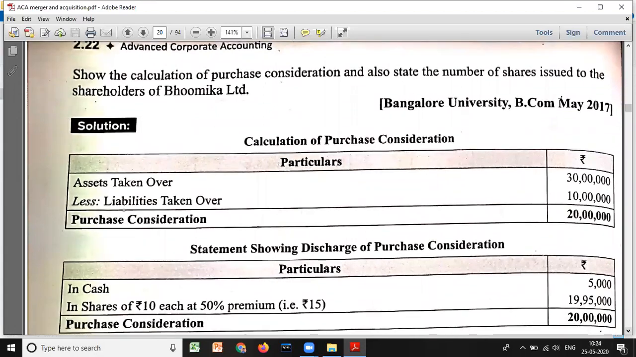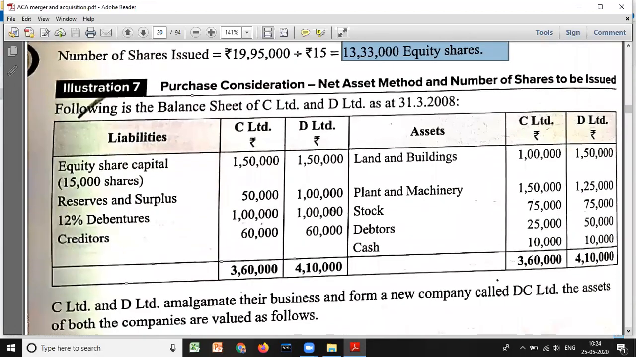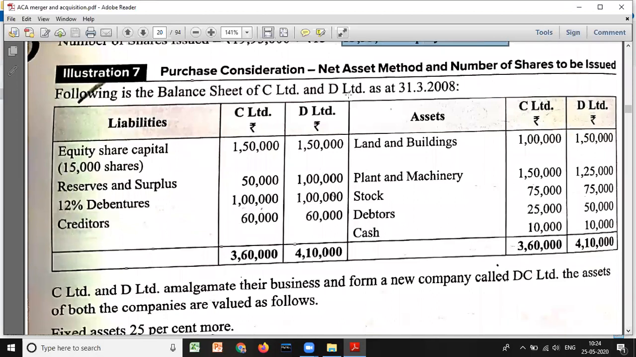Next, we'll go to one more question. Question number 7. Purchase consideration. You have to calculate purchase consideration by the net asset method, and the number of shares to be issued. We'll see. The following is the balance sheet of C Limited and D Limited as on 31st March 2008, with liabilities and assets of C Limited and D Limited.